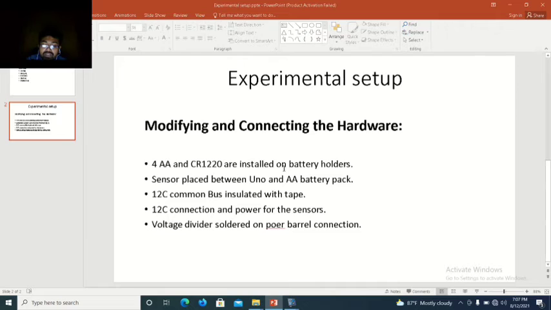A voltage divider is added to measure the battery voltage of the 4AA batteries. This AA battery pack voltage sense line goes to ADC A1 by connecting some pad on the accessory shield with the solder bridge D2, D3, D9, D10 point of Arduino and made available on XB interfaces. And then when the connection is complete, this is going to run, and last we need to program the device.